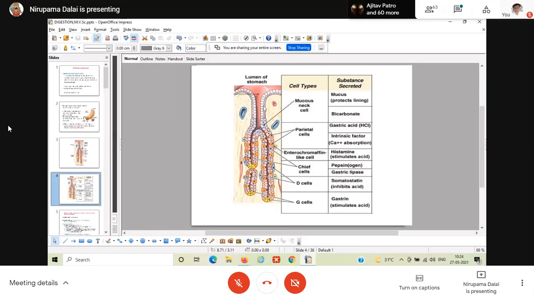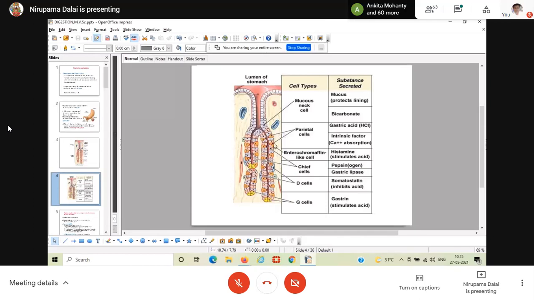Okay, so to prevent this, to repair this, the MNC is required for the secretion of the mucus, and acts as stem cells. Clear? Besides this, the parietal cells, I am audible to all of you? Yes, ma'am. Okay. Besides this, they are also having the parietal cells.